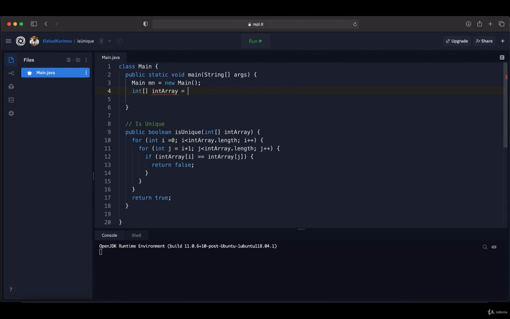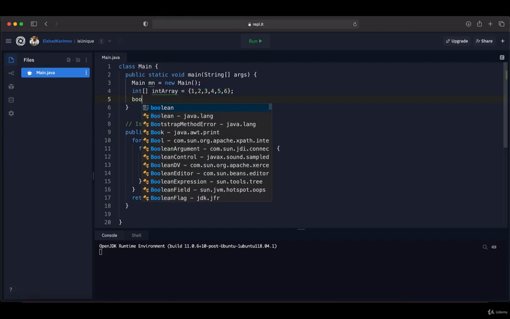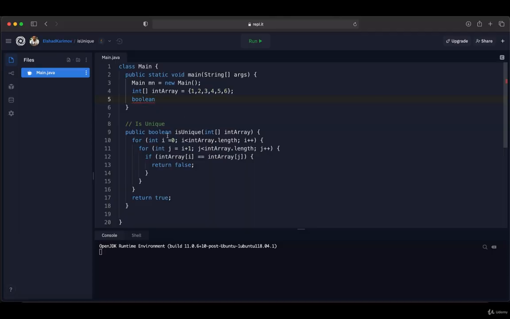For simplicity, I'm going to put 1, 2, 3, 4, 5, 6. Then I'm going to create another Boolean value, result, which will keep the result from the isUnique method. I will set it to the method output, so this method will be called for this array.